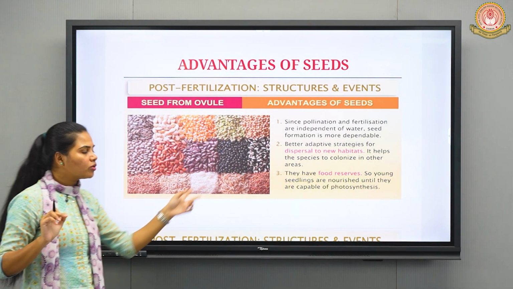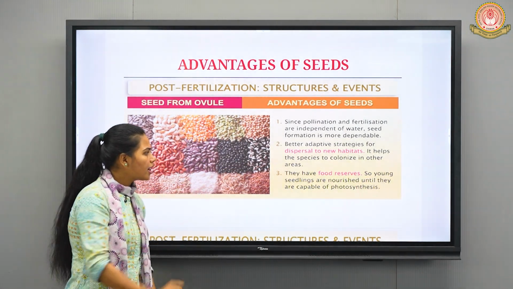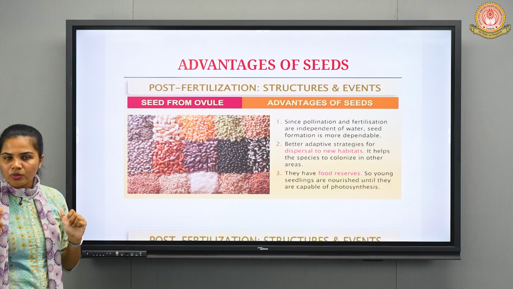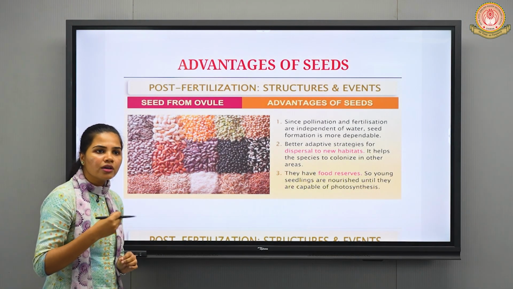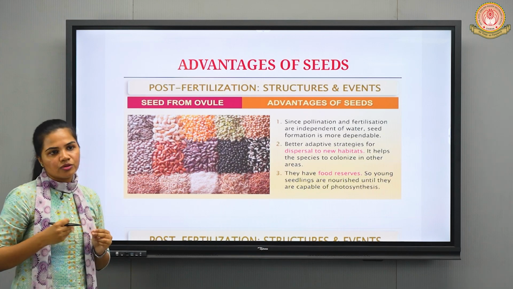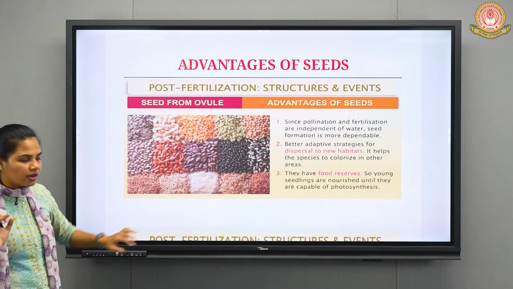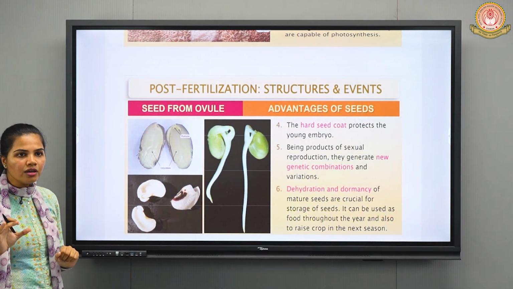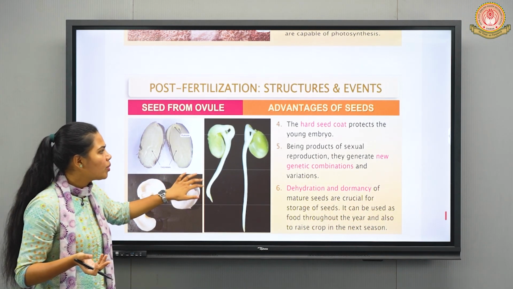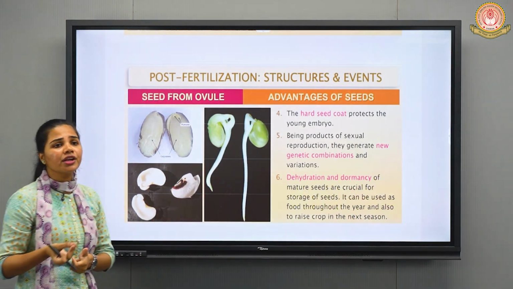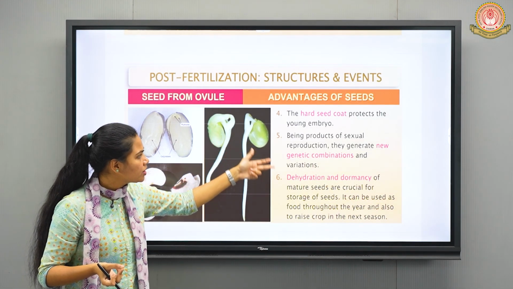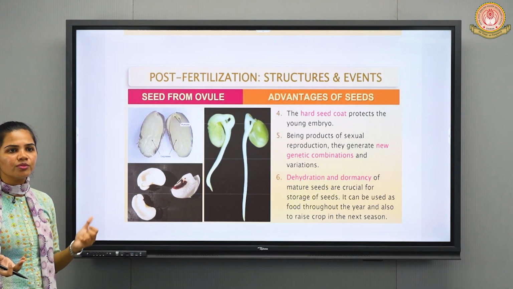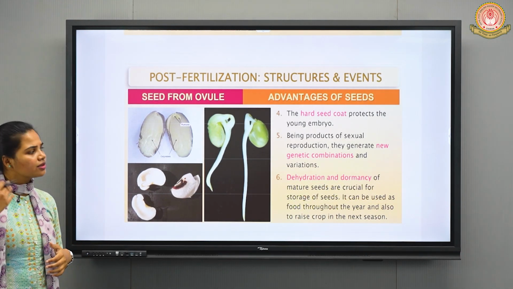Fine. Third point we have is about the food reserve. So in this food reserve, what happens? Young seedlings, which are going to form from a complete seed, will get nutrition and all. So that is why it is acting as a food reserve, right? Fourth point is the hard seed coat, which is the protective layer for the seed. Fifth, we have genetic recombinants: being products of sexual reproduction, they generate new genetic combinations and variations. So we can also produce some hybrid seeds and all, right? That we will discuss further.